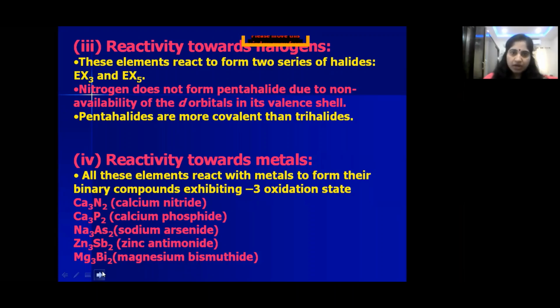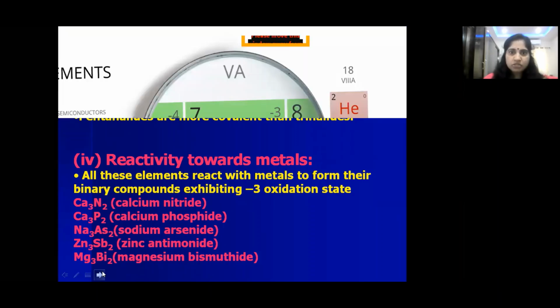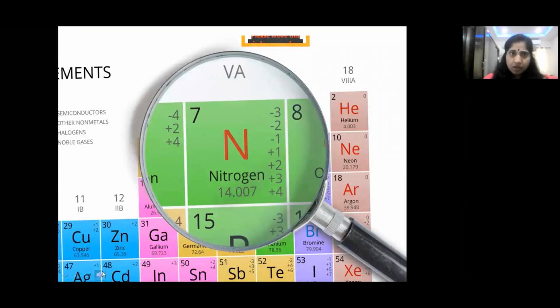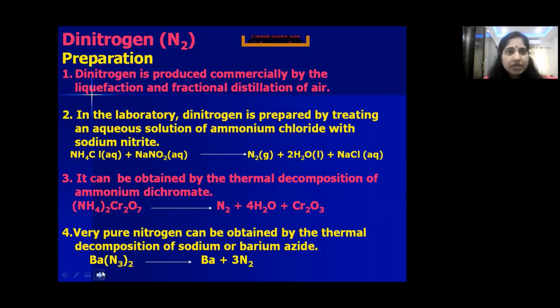Till now we have discussed the atomic, physical, and chemical properties of group 15 elements. Now let us see the preparation of dinitrogen, children. Dinitrogen means N2. You know that 78% of the atmosphere is dinitrogen. Commercially, dinitrogen can be prepared by fractional distillation of liquefied air. On fractional distillation of liquefied air, nitrogen gas comes out first, children. In the laboratory, dinitrogen can also be prepared.